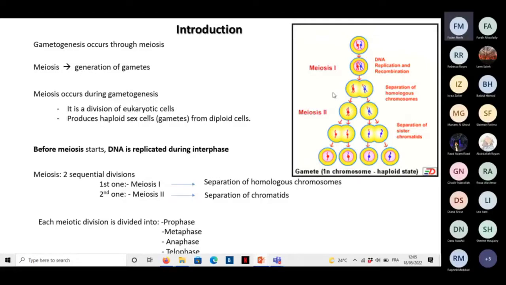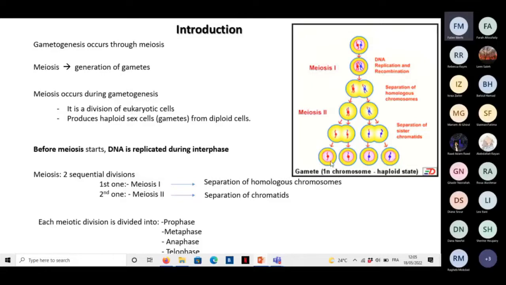And at the end of the meiosis, as you know, we started from one diploid cell. At the end of the meiosis, we will have 4 cells. Each one is a haploid cell. We say it's 1N, having one set of chromosomes.